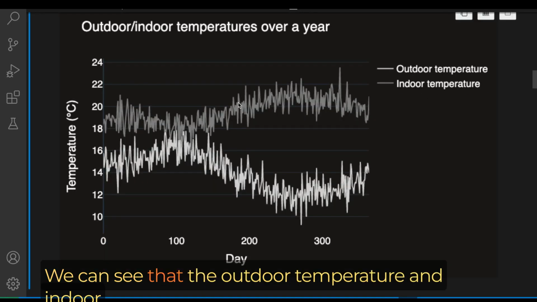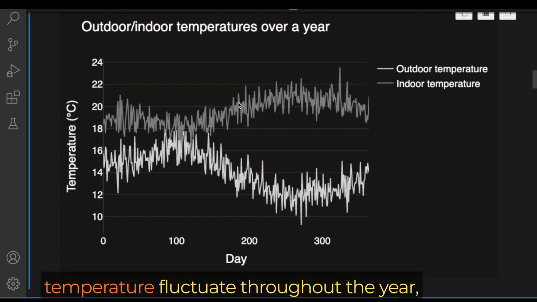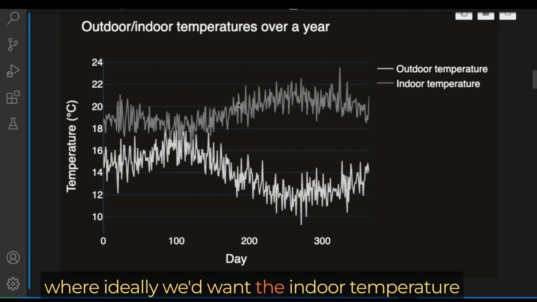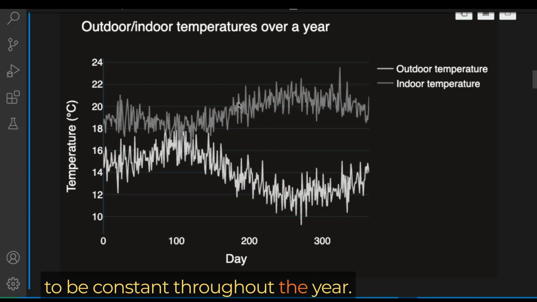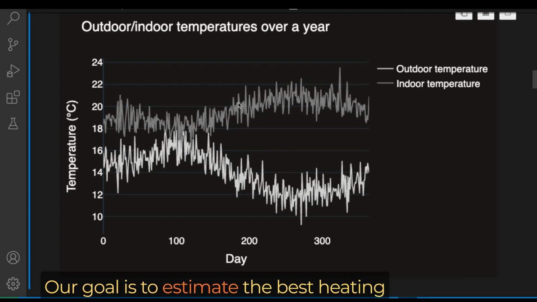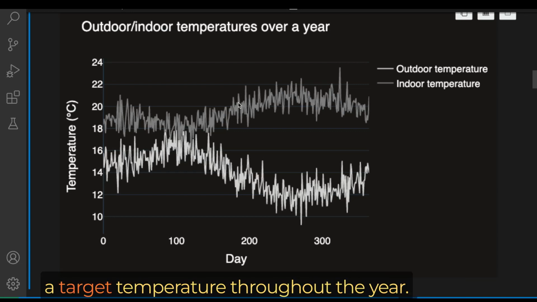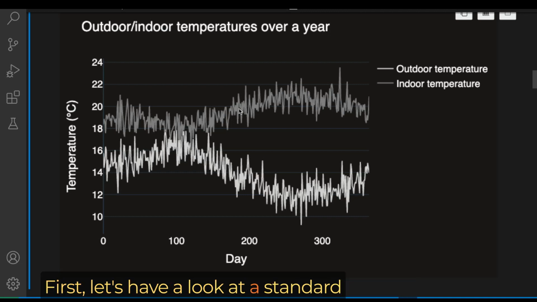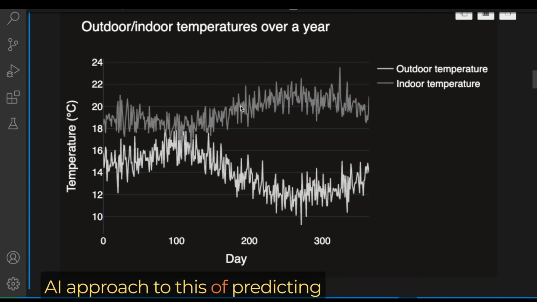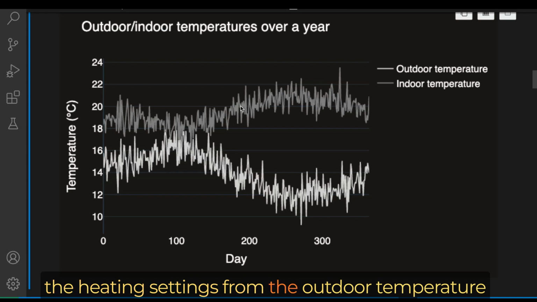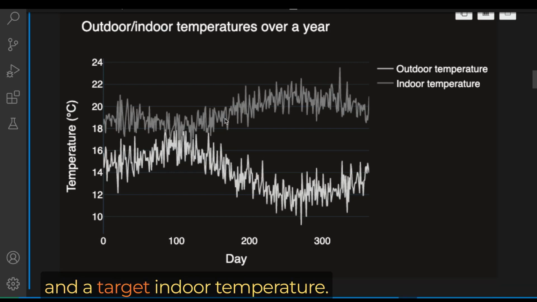We can see that the outdoor temperature and indoor temperature fluctuate throughout the year, where ideally we'd want the indoor temperature to be constant throughout the year. So our goal is to estimate the best heating setting that we can use on each day to maintain a target temperature throughout the year. First, let's have a look at a standard AI approach to this, of predicting the heating settings from the outdoor temperature and the target indoor temperature.